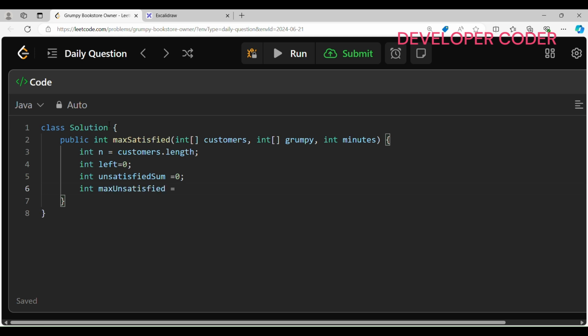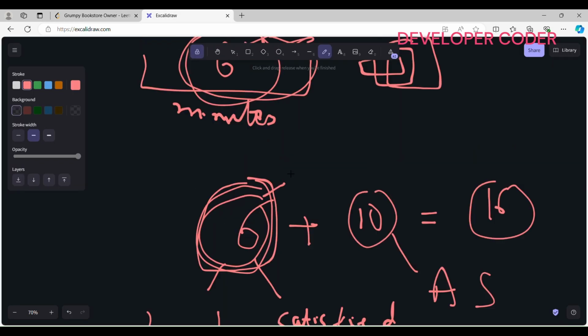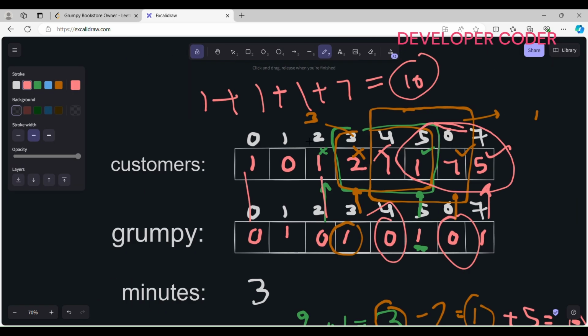is equal to 0. Now after that we have to calculate the initial unsatisfied customers in the first minutes window. So in this first window let's find the maximum number of unsatisfied customers.